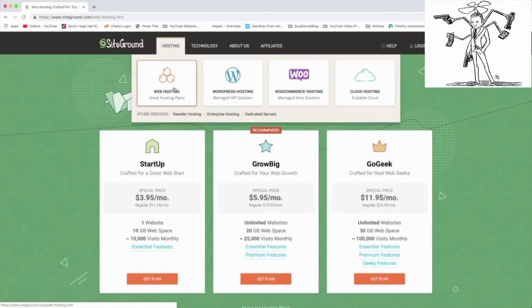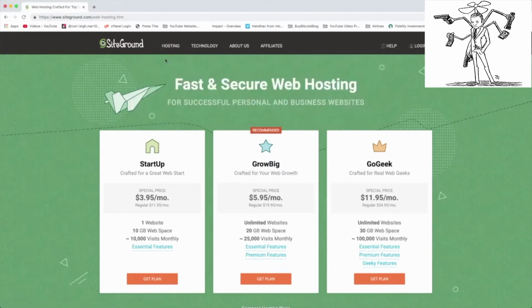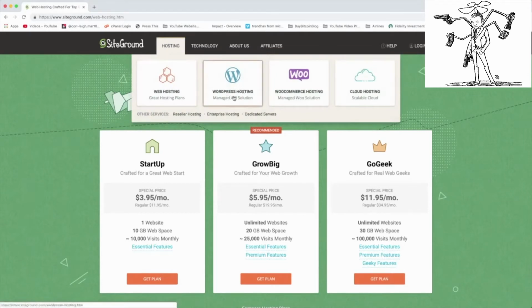There is a basic web hosting, which we usually go with in most tutorials because we keep it super simple, nothing fancy, and dirt cheap. And then most hosts have a WordPress hosting, also known as a managed WordPress hosting option, which is more expensive. However, SiteGround has figured out how to keep the prices the same for the web hosting, which we're looking at right here, and also for the WordPress hosting.